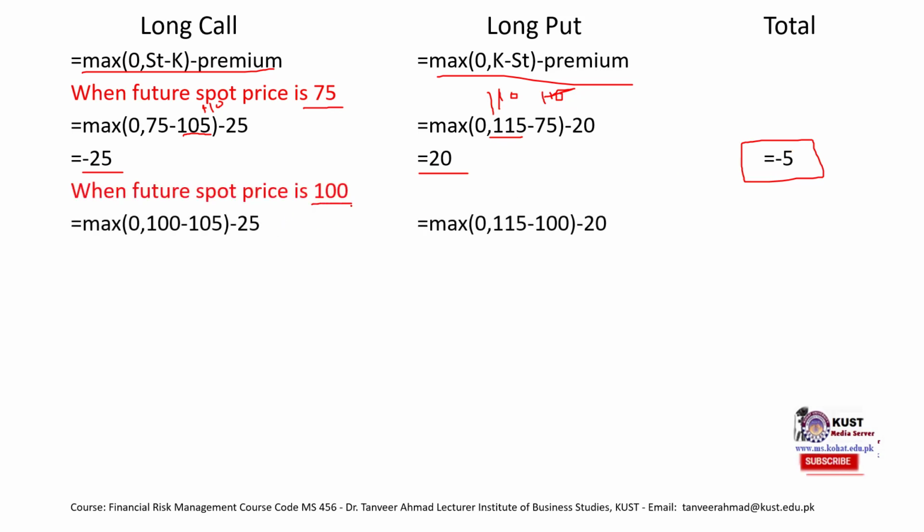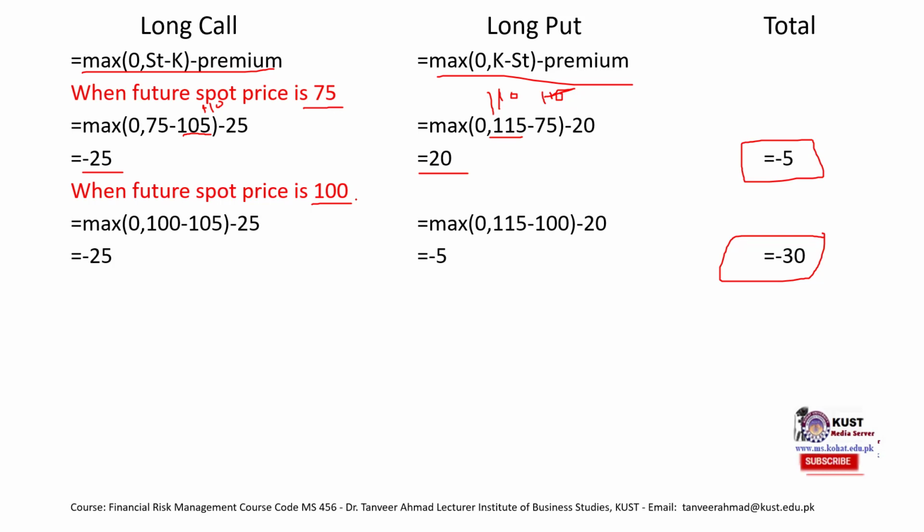When the future spot price is 100, our total loss would be 30. Again, as in case of long straddle, we would also have the maximum loss when the future spot price is equal to or near to the strike price.